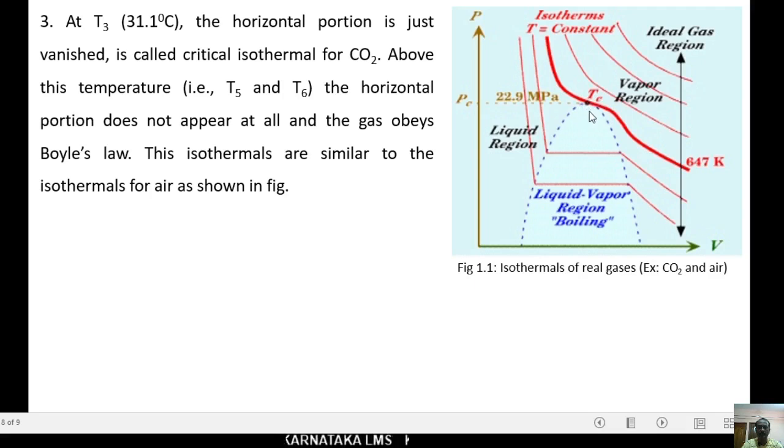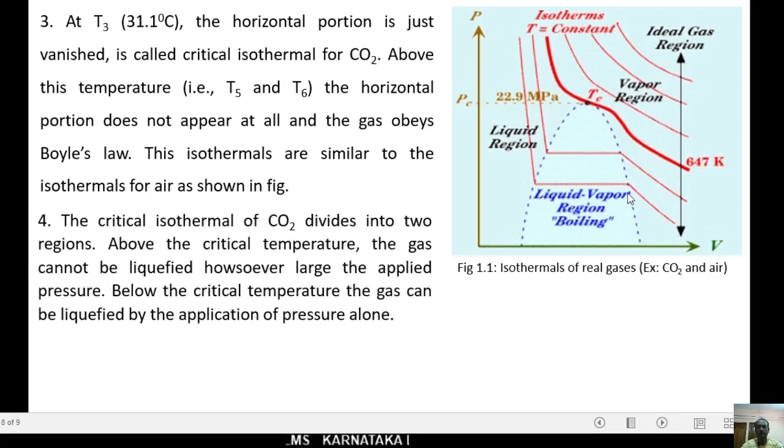Above this temperature, the horizontal portions do not appear. Here above this, in these lines, there are no horizontal portions. They do not appear here. And the gas obeys Boyle's law in this case. These isothermals are similar to the isothermals for air. Isothermals for air shown here.